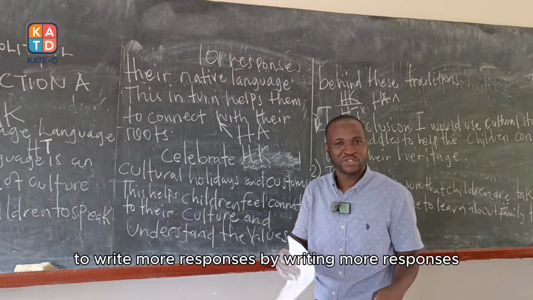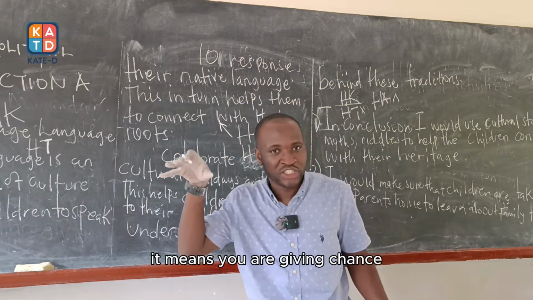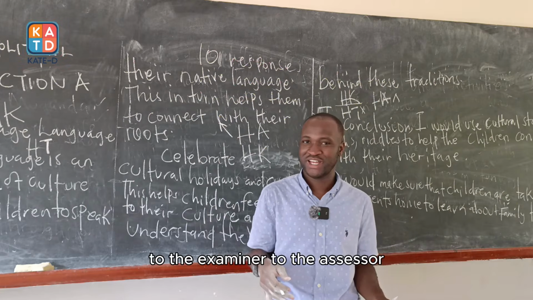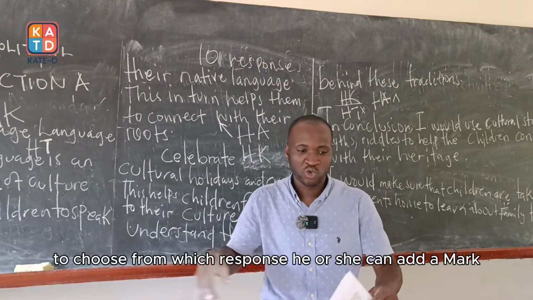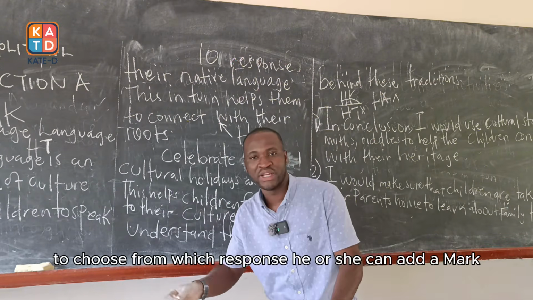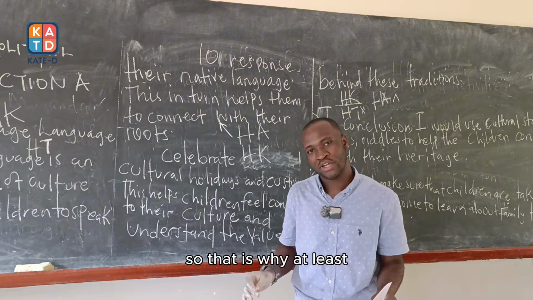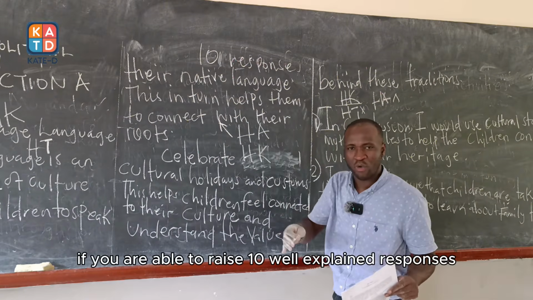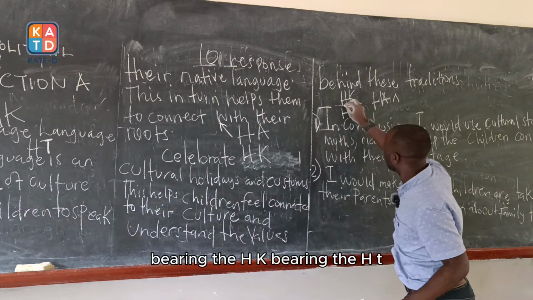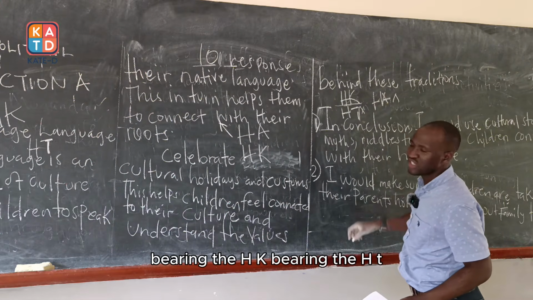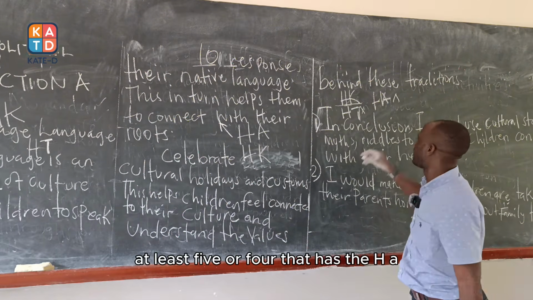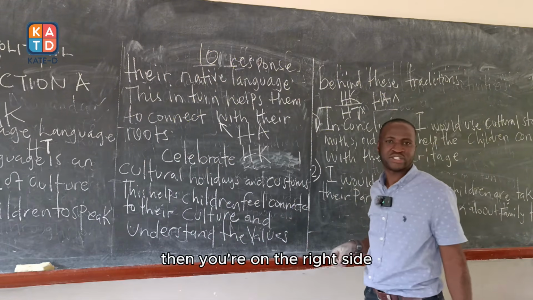By writing more responses, you are giving a chance to the examiner, the assessor, to choose from which response he or she can add a mark. So if you are able to raise 10 well-explained responses bearing the HK, bearing the HT, and in some cases at least 5 or 4 that have the HA, then you're on the right side.